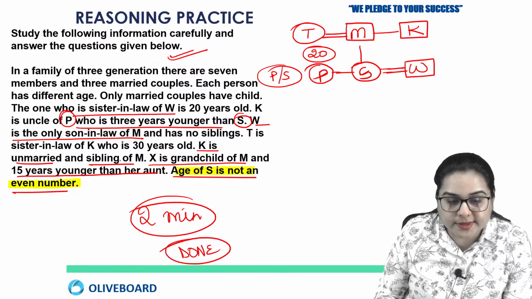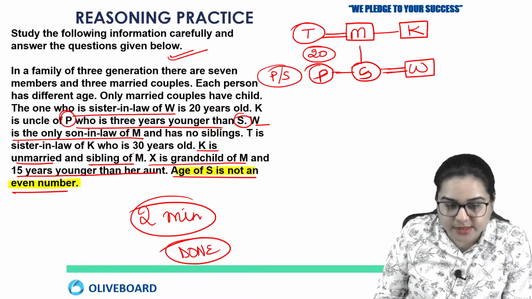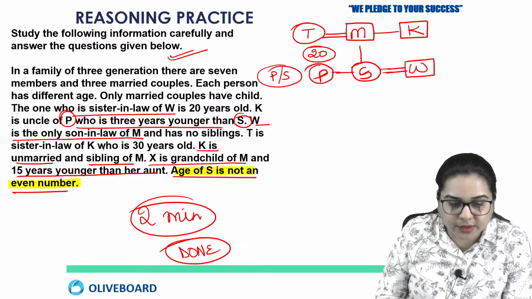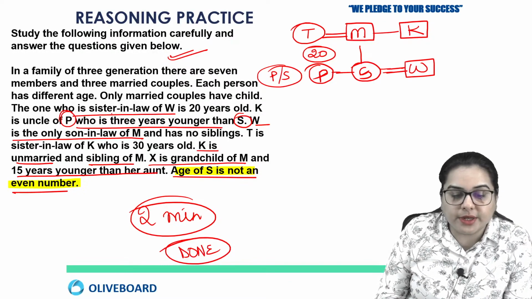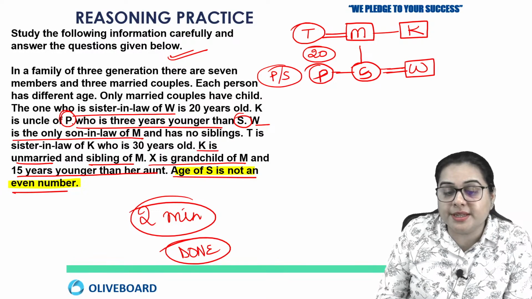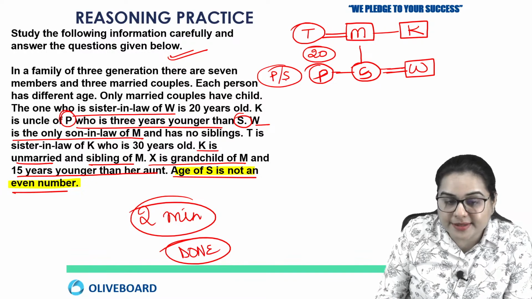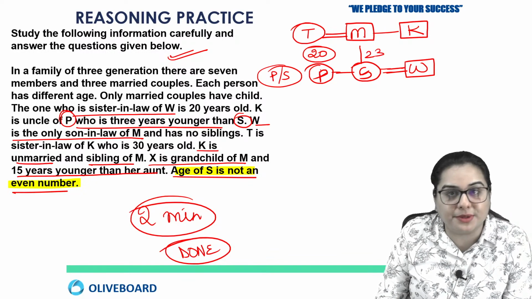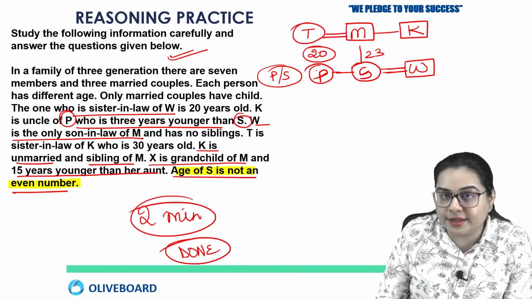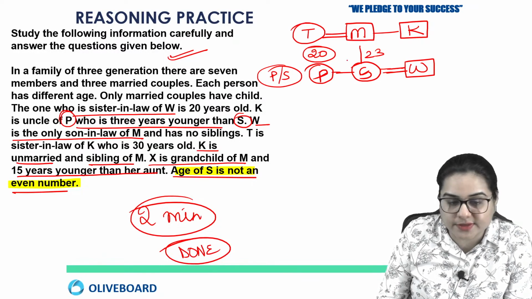Okay, so what was given to us here about S and P? Here the one who is sister-in-law, yes, we have. K is uncle of P, P who is 3 years younger than S. Now P is actually younger than S, so S must be 23 years old. Only then P can be younger than S by 3 years. Okay, so this we have done.